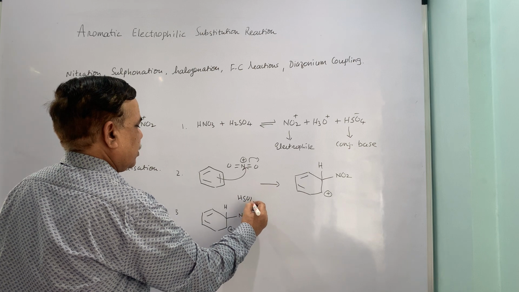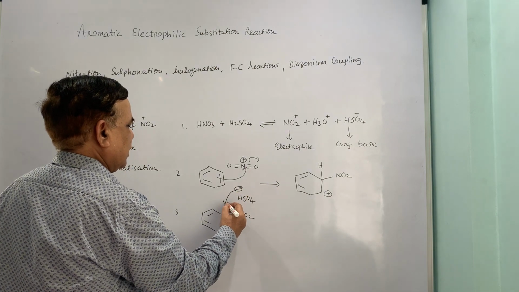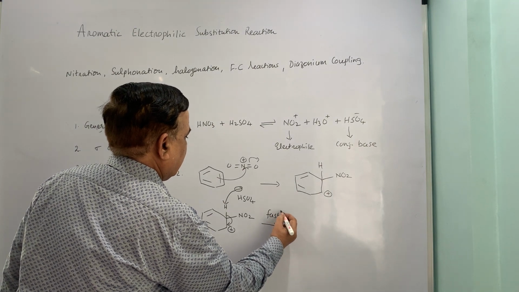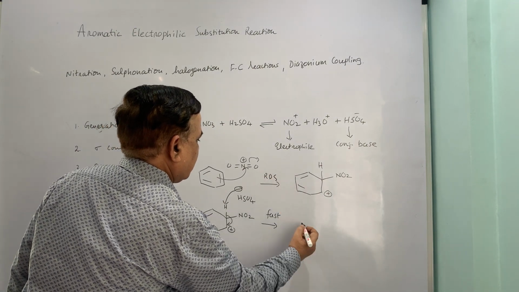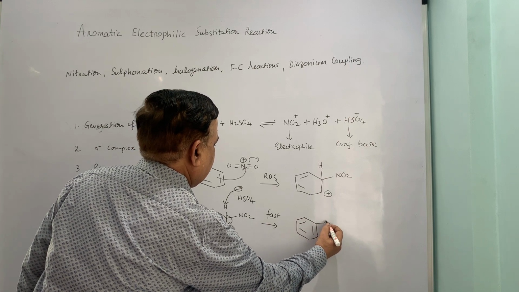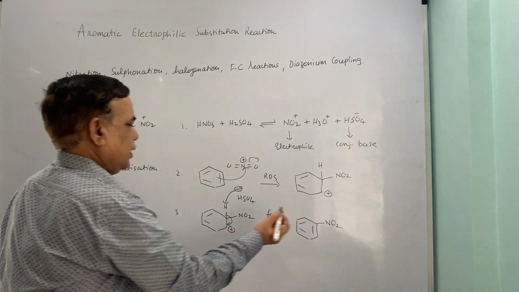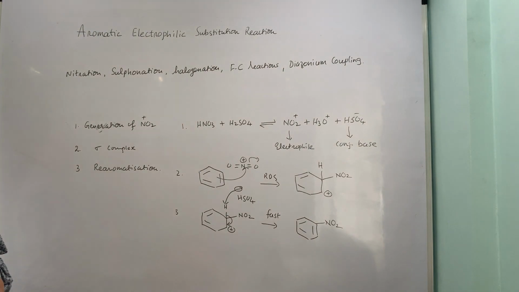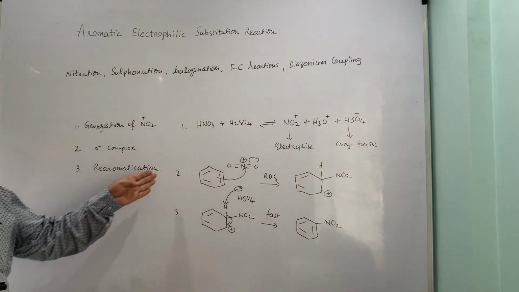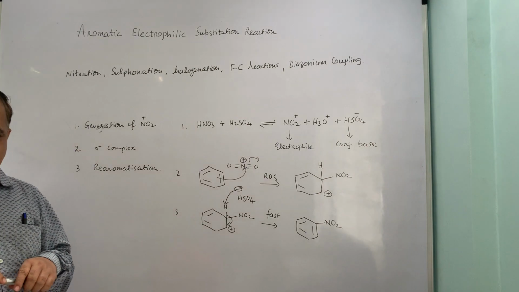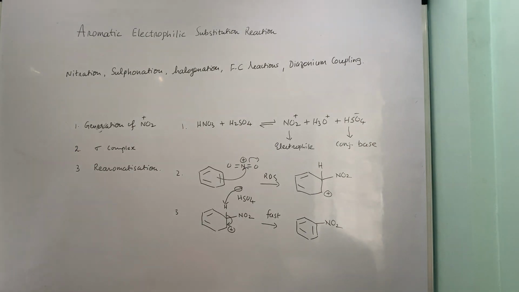So HSO4 minus's role is to assist or to help in the removal of proton. Now this is first step, this is rate determining step, slow step, and therefore if you work with the deuterated substrate also, since the loss of proton is not occurring during the first step, there is no primary kinetic isotope effect observed in this reaction. Now when you look at the energy profile diagram of this reaction, the energy profile diagram is self explanatory.